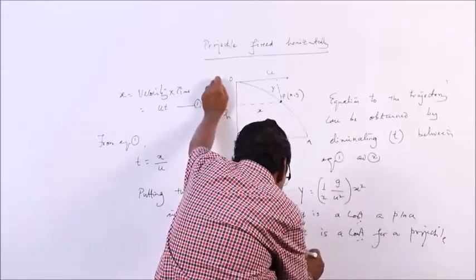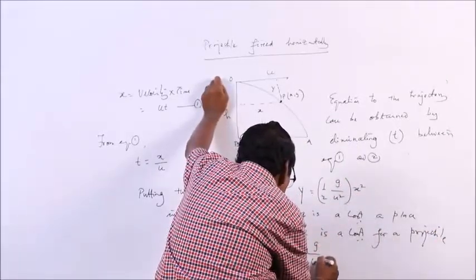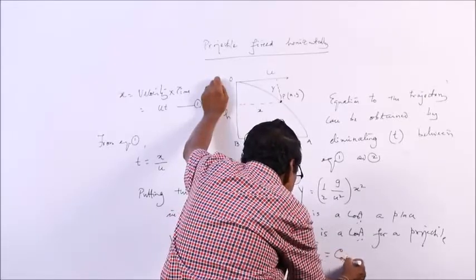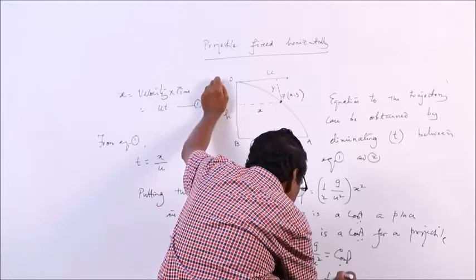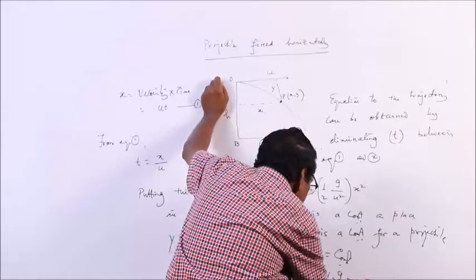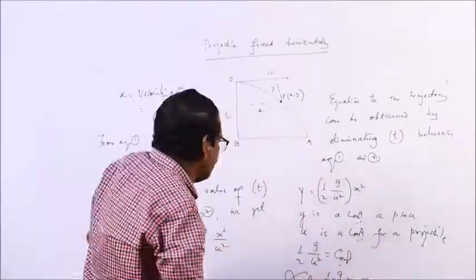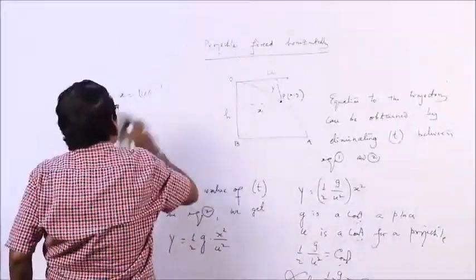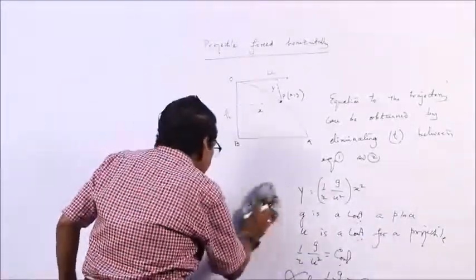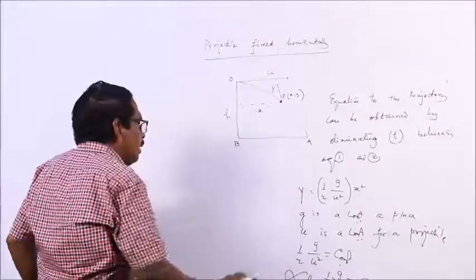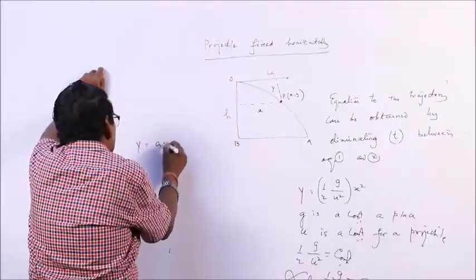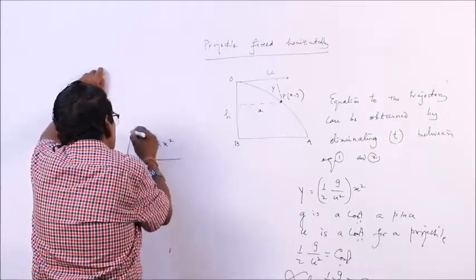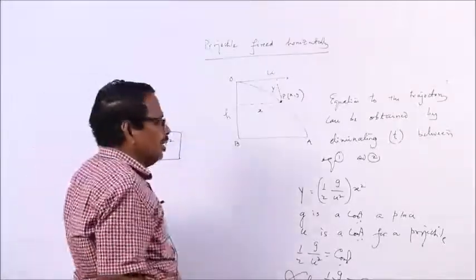Let half g by u square be equal to a. Suppose this constant is a, then the equation becomes y is equal to a x square.